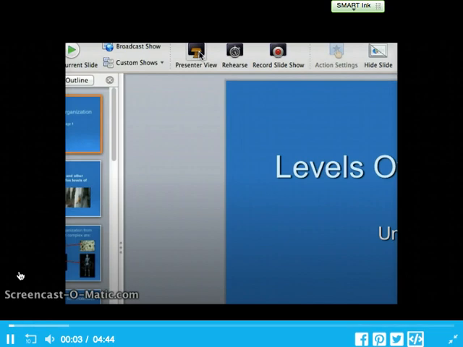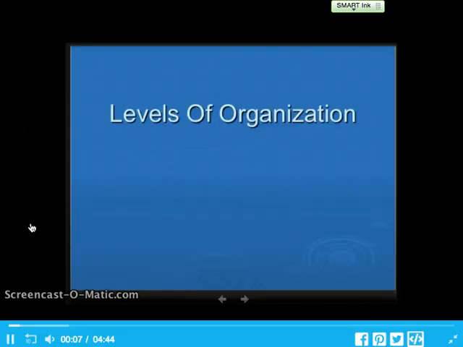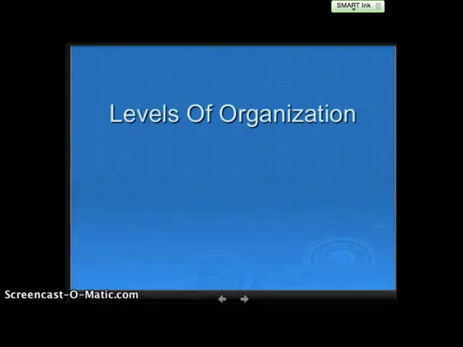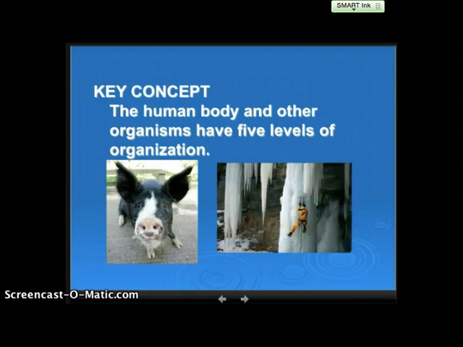Levels of organization. In this unit, we're going to be talking about cells and their structures. So, levels of organization. Again, Unit 2, page 1. Key concept: the human body and other organisms have 5 levels of organization.